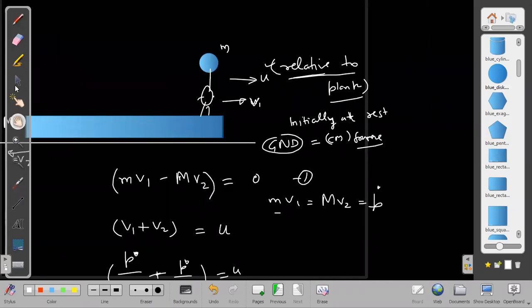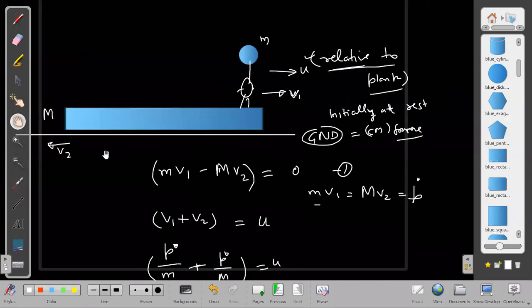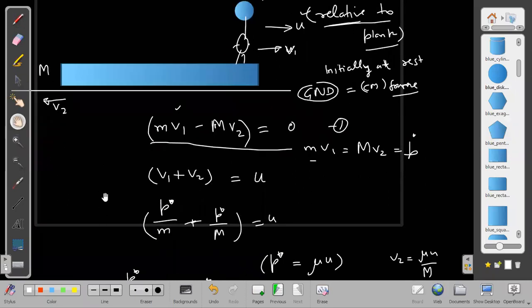If they say man jumps with velocity v relative to the ground frame, then they have already given v1, and only one equation will be enough: m into v1 minus capital M into v2 equals 0. From that I will get v2. But normally they don't give v1; normally they give us relative velocity. That is also very simple, right?